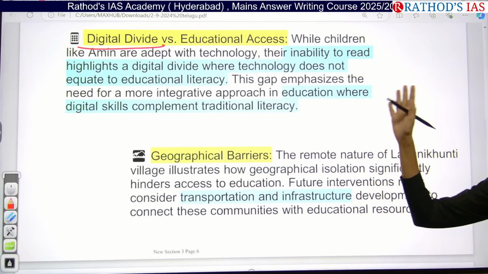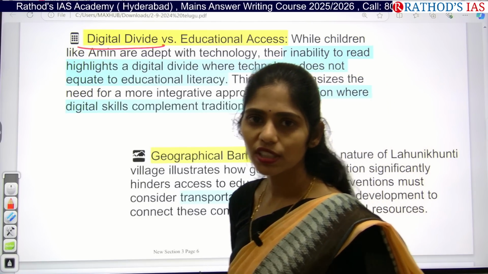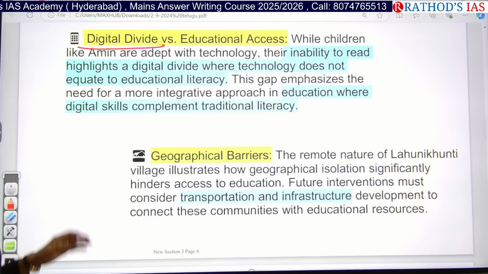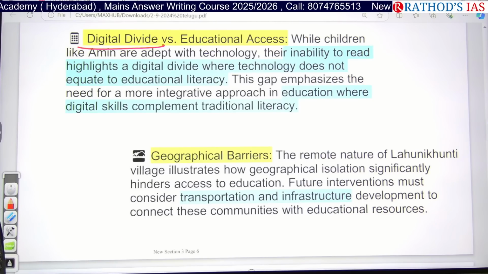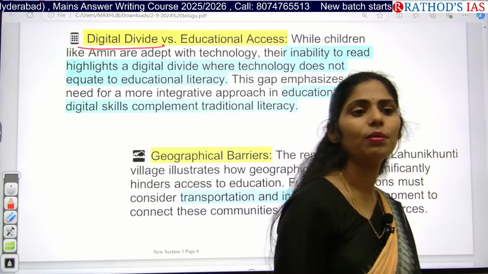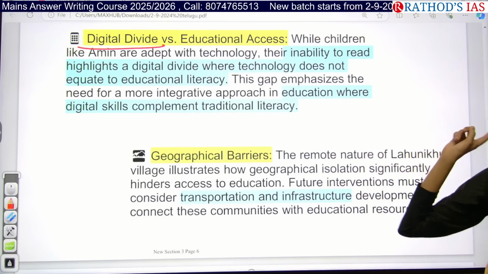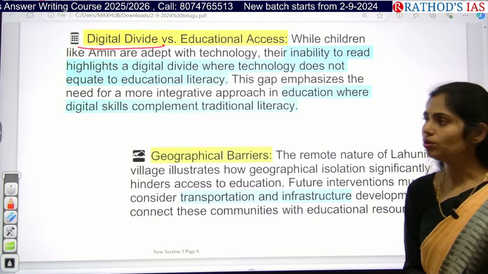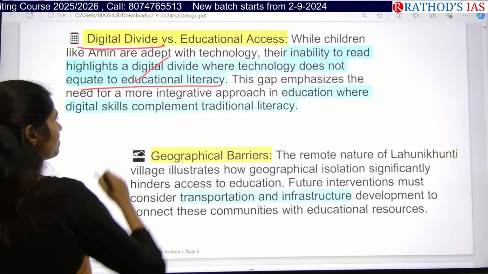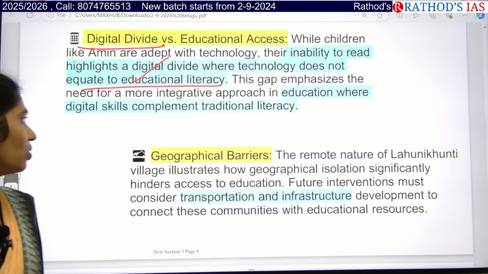Do these children belonging to the tribal people know how to use digital gadgets? No. They don't know how to use mobile phones or the internet, because there is no internet access in those remote areas itself. Even nowadays in government schools, we have digital panels, interactive panels, computers, and computer lab classes. But these people don't have the technology to equate to educational literacy. So there are many gaps faced by these children belonging to the Dongria Kondh community.